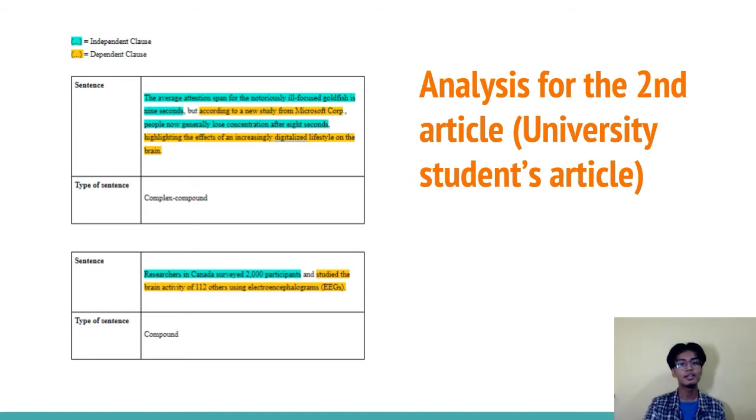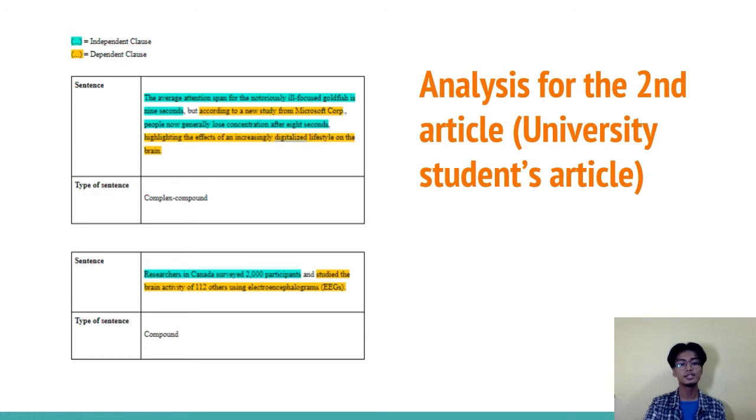Next, another independent clause comes in, which is, people now generally lose concentration after 8 seconds. Finally, this sentence is closed by a dependent clause, highlighting the effects of an increasingly digitalized lifestyle on the brain. This combination of more than one of both clauses makes this sentence categorized as a complex compound sentence. Moving on to the next sentence.